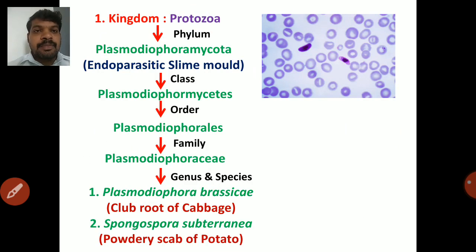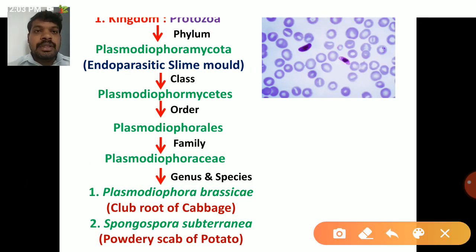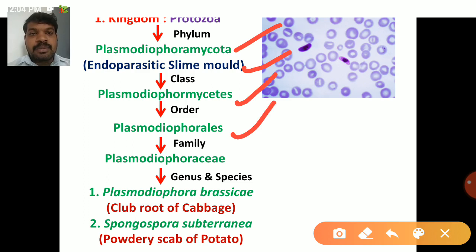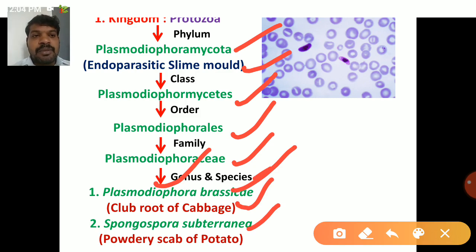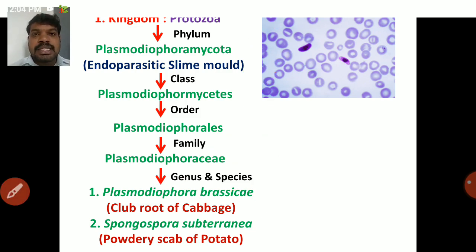So first of all, the first kingdom, that is Protozoa. The phylum is Plasmodiophoromycota, which are endoparasitic slime molds present inside the plant cells. Next, the class is Plasmodiophoromycetes, the order is Plasmodiophorales, and the family is Plasmodiophoraceae. Then the genus and species is Plasmodiophora brassicae, which causes club root of cabbage, and Spongospora subterranea, which causes powdery scab of potato. There are 2 important genera and species in Protozoa.